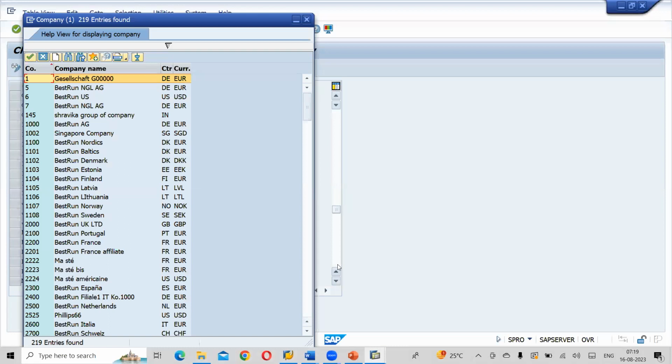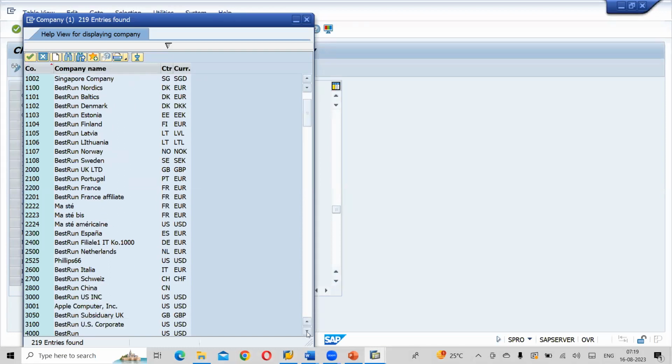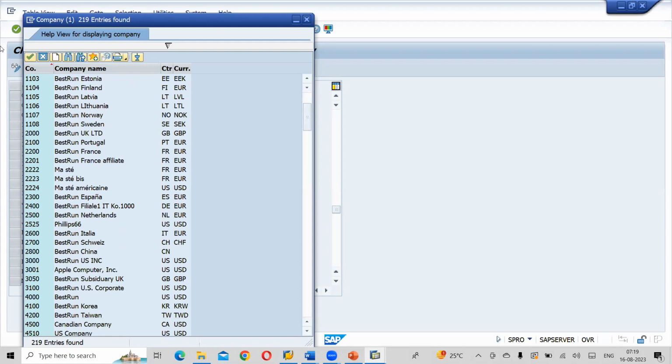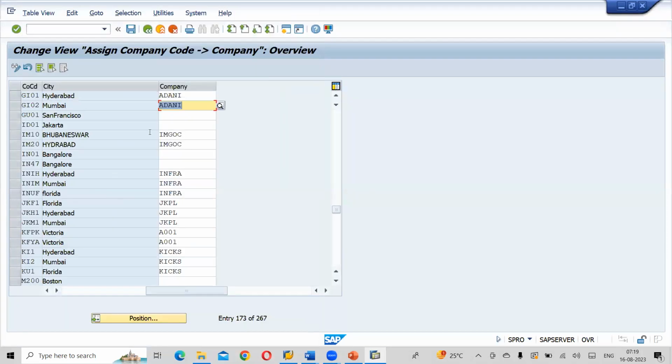Okay. So again, you can search. Adani group of companies. Same thing for GU01 also. Write it down. So we have created the company codes already: GI01, GI02, GU01.